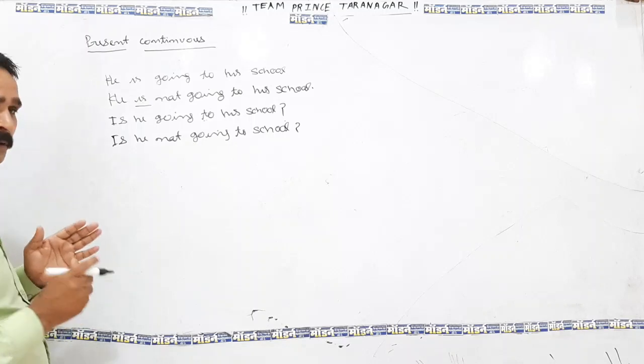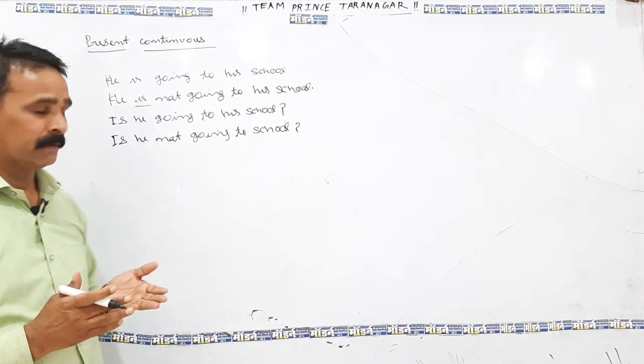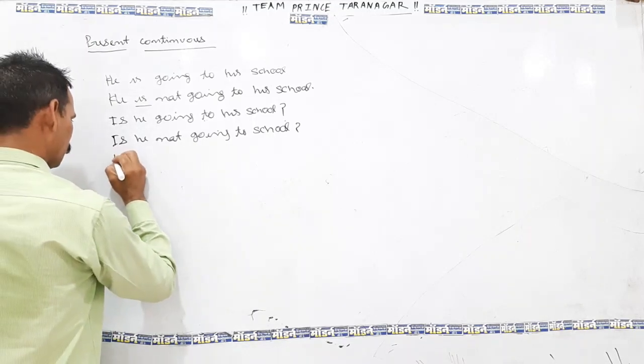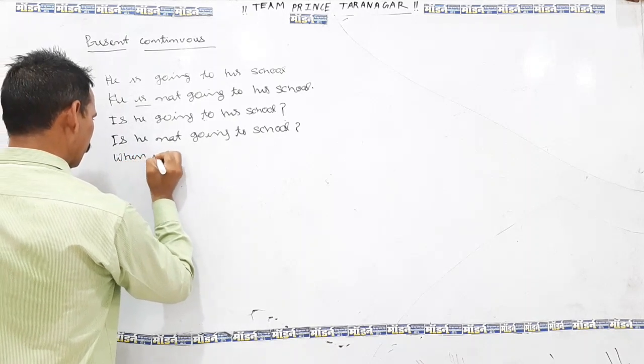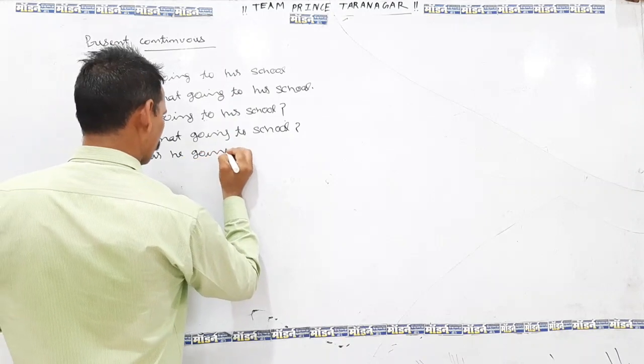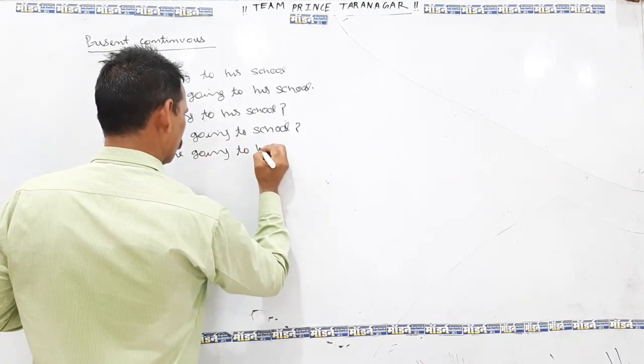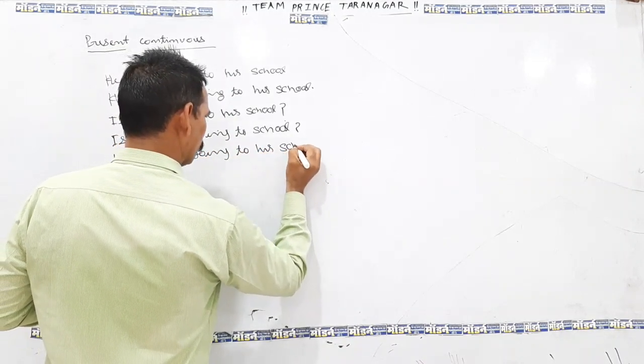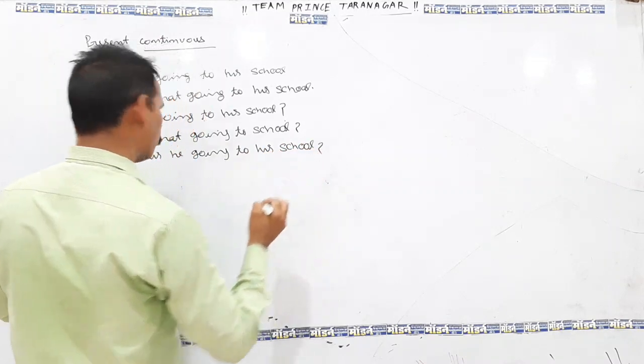Once again by using the WH word family. Like we can say, when is he going to his school? Adverb of time.